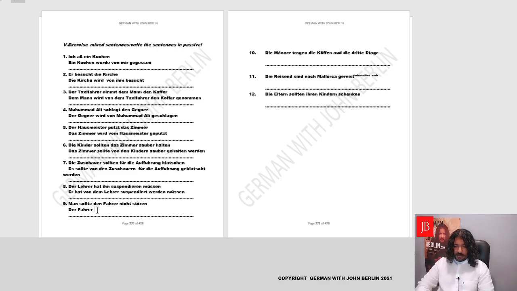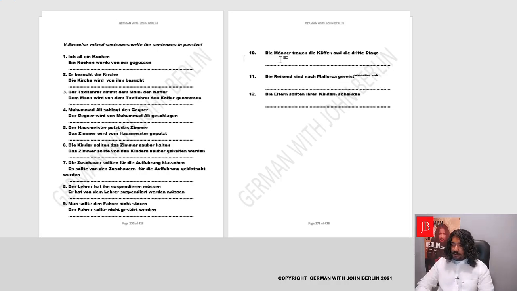It's sollten conjugated for der Fahrer. It'll become sollte. Now, will we write von man? No, we'll not, because this doesn't bring any information. We'll skip it. Der Fahrer sollte nicht. Very good. Now we'll write the main verb stören in perfect. That'll become gestört. Very good. Werden. We'll introduce the helping verb for passive, and we'll write it in an infinitive, because this is a modal verb sentence. In the end, there should always be an infinitive.